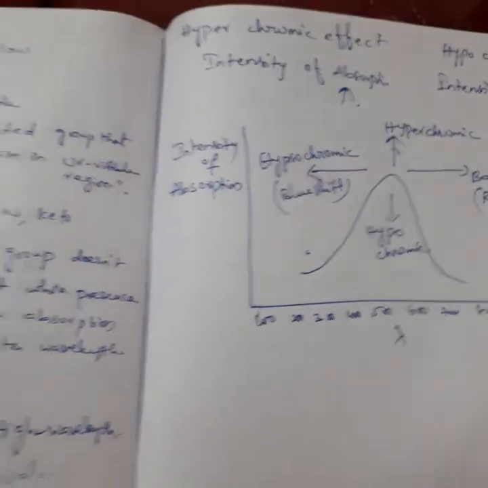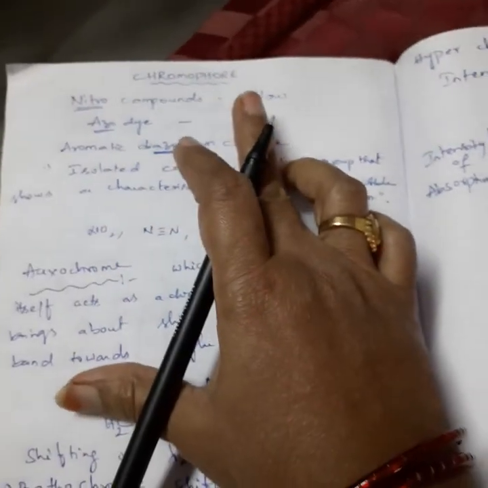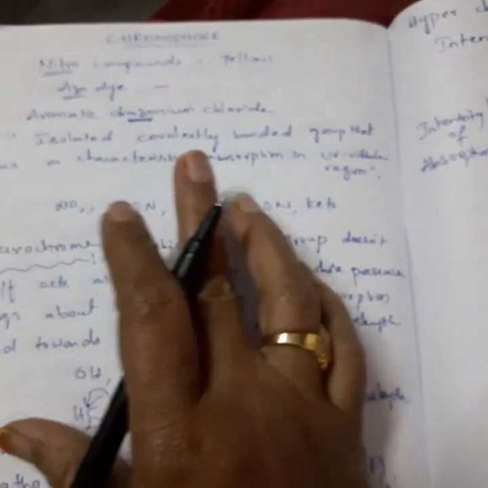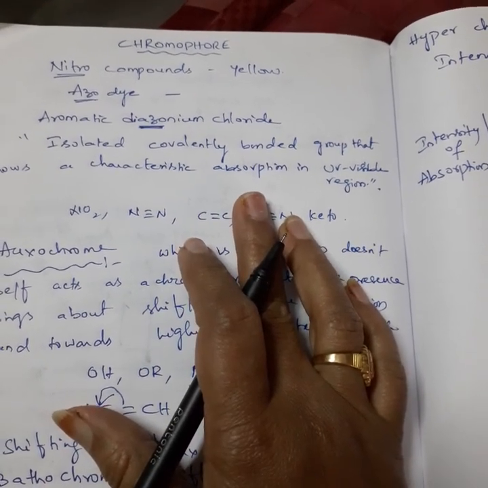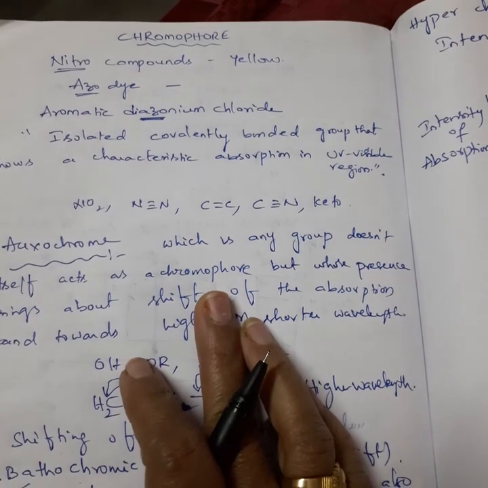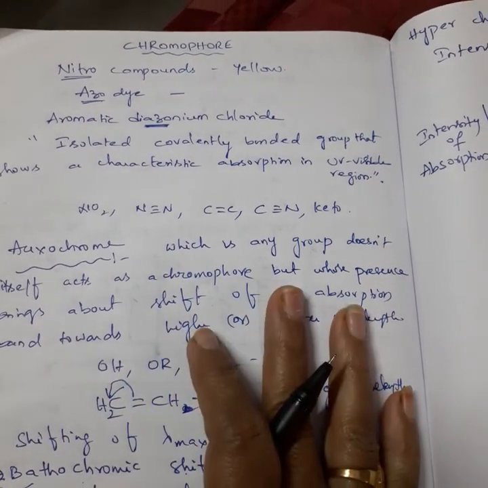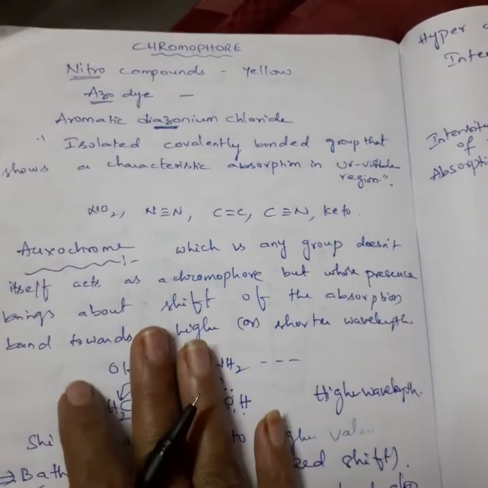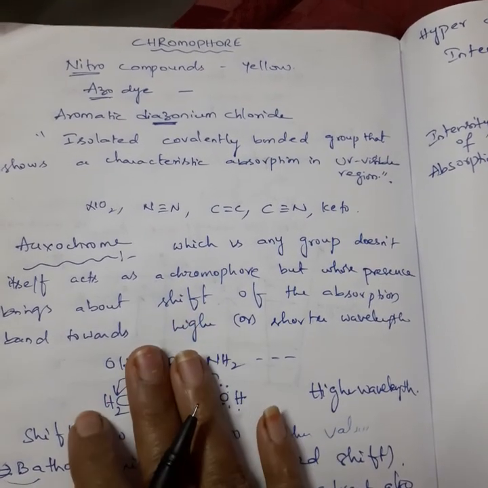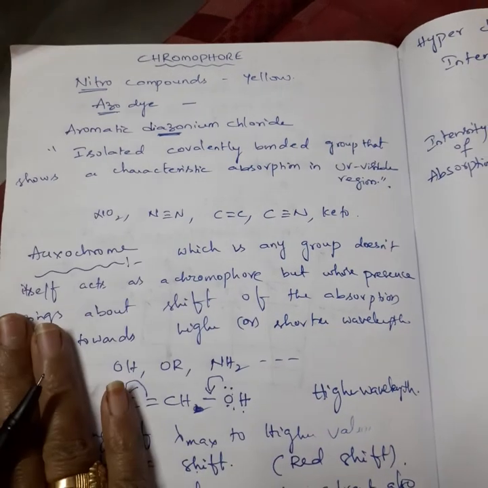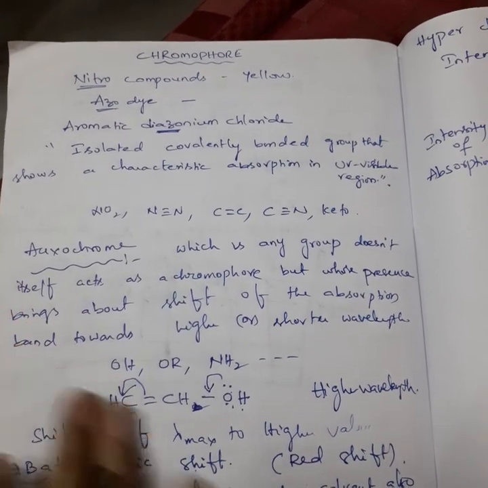Okay, so overall, this is the concept of chromophore. Chromophore means any group which is responsible for giving color. Auxochrome means actually which does not act as a chromophore, but when it is in contact with a substance, the absorption of light may shift towards higher wavelength or shorter wavelengths.